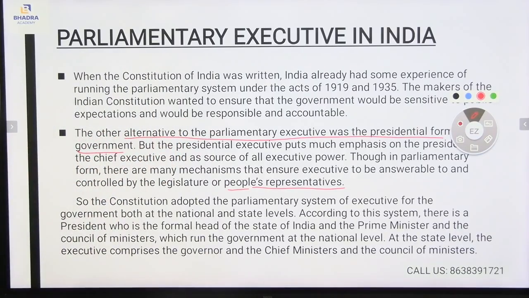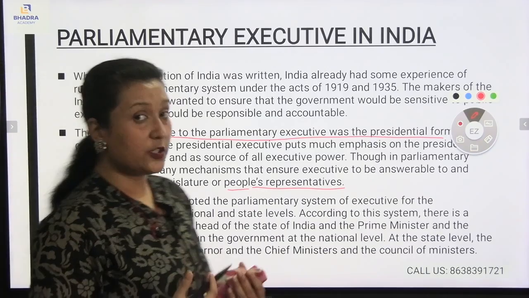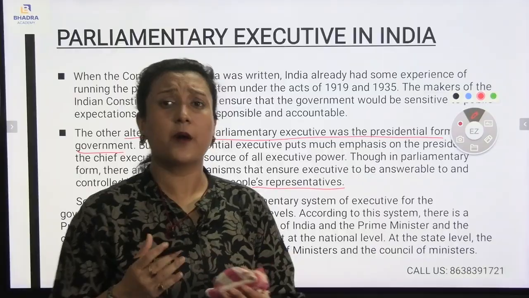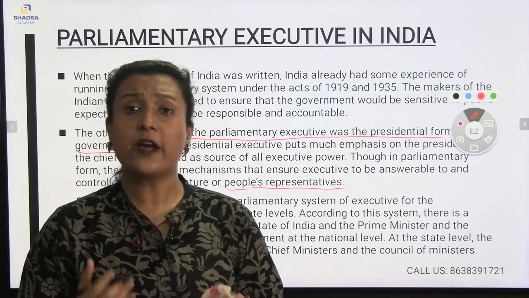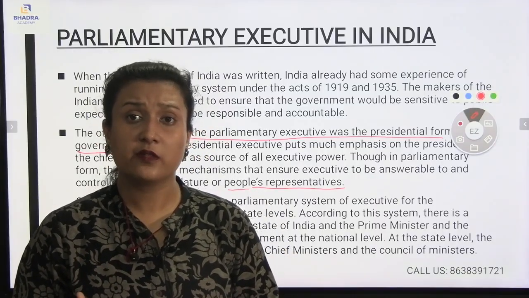So the Constitution adopted the parliamentary system of executive for the government both at the national and the state level. According to the system, there is a president who is the formal head of the state of India, and the prime minister and the council of ministers who run the government at the national level. Very, very important. Now, why did our country adopt the parliamentary system of government?